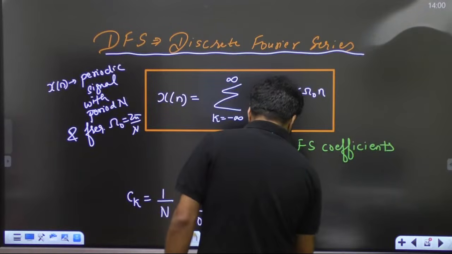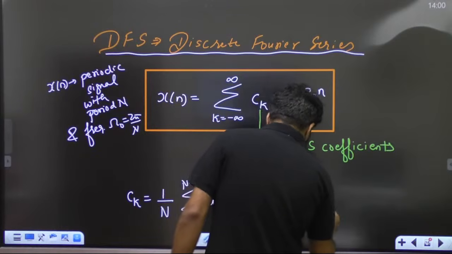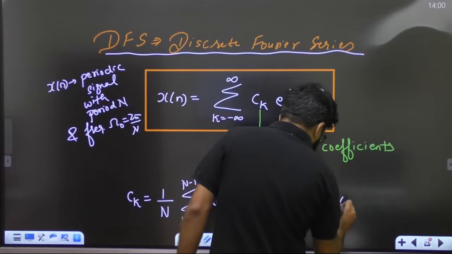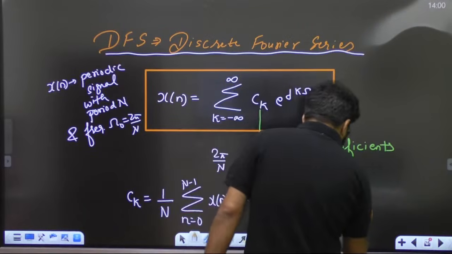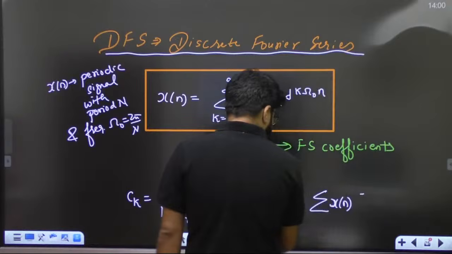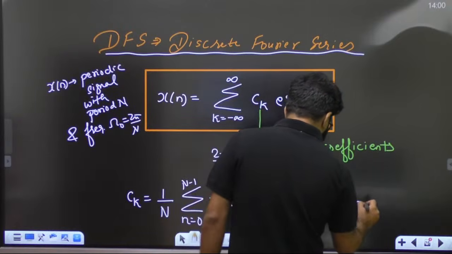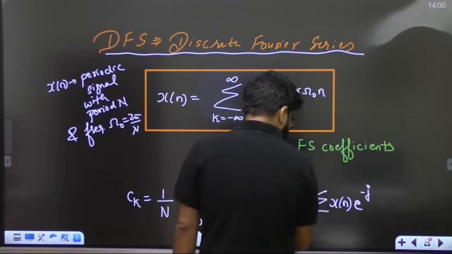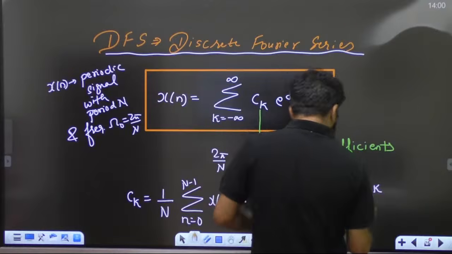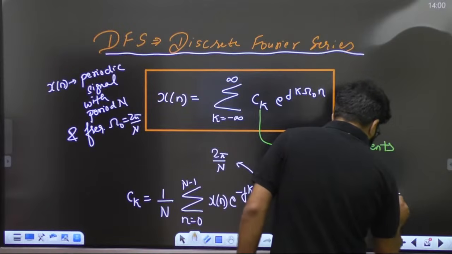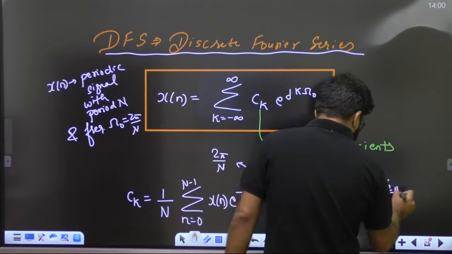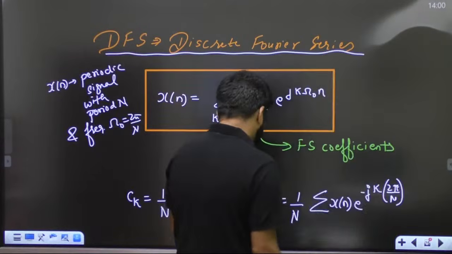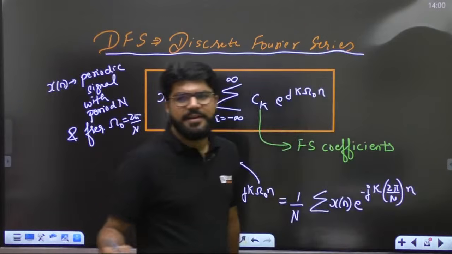So this is actually 1 upon N summation of x[n] e raised to the power minus j k omega naught, the board is also now tired, so the board has started irritating me, that is e^(-j k (2 pi by N) n).